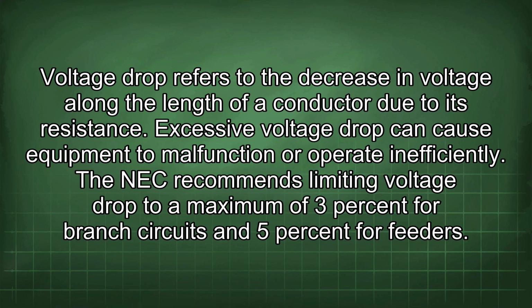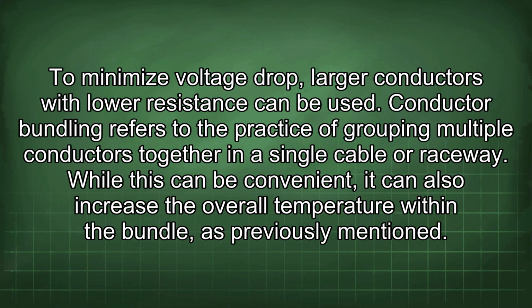The NEC recommends limiting voltage drop to a maximum of 3% for branch circuits and 5% for feeders. To minimize voltage drop, larger conductors with lower resistance can be used. Conductor bundling refers to the practice of grouping multiple conductors together in a single cable or raceway. While this can be convenient, it can also increase the overall temperature within the bundle, as previously mentioned.